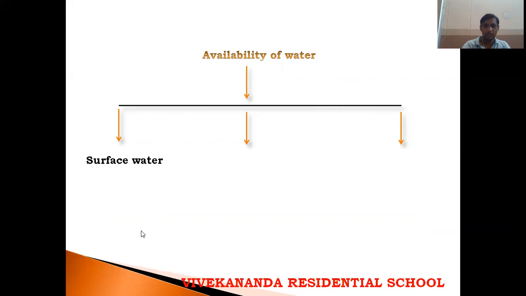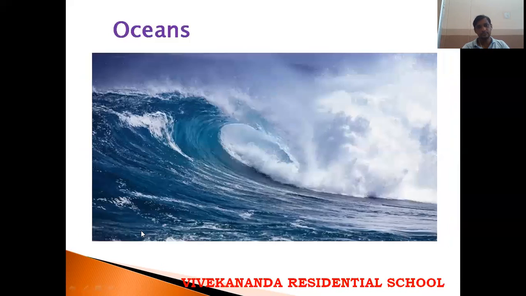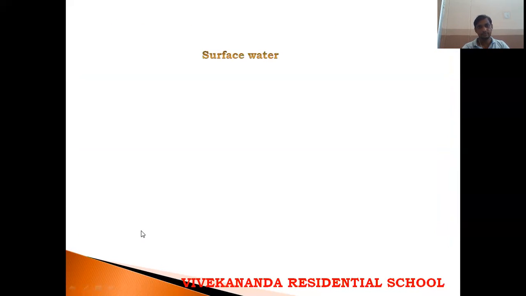Okay, next is occurrence. Occurrence: water is present above the earth's surface. And next is underground water: the water that is present inside the earth's surface. That water is called underground water. So surface water, examples are rivers, oceans. We'll study about the surface water.